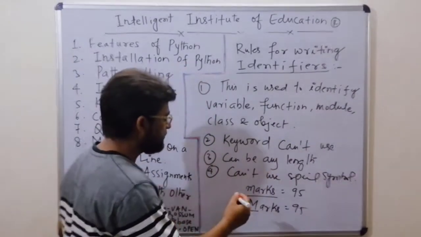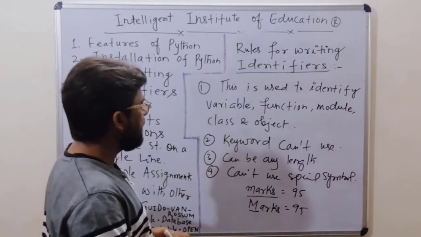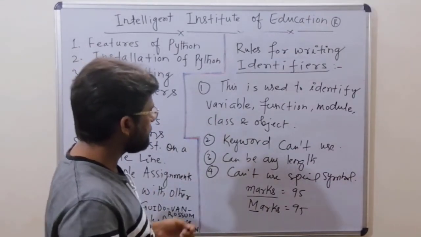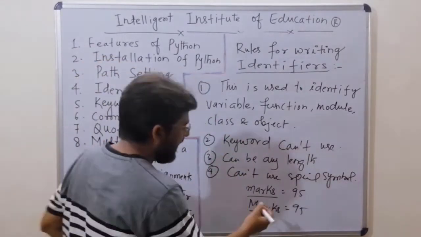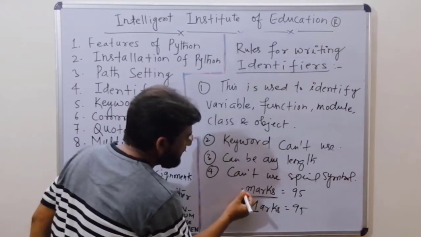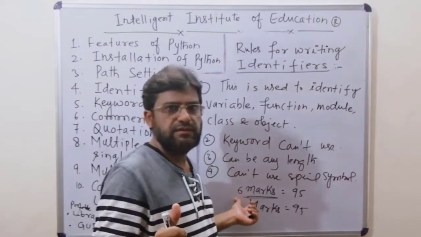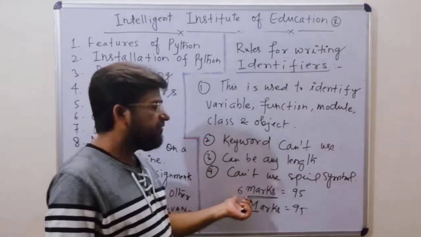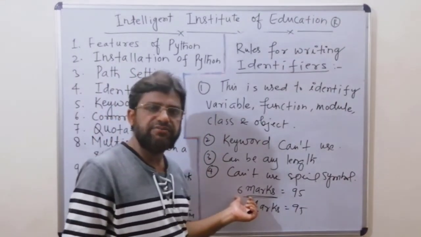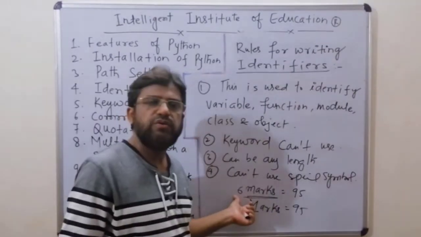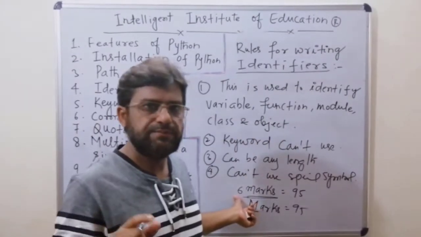Next, for any variable, in the first character we cannot use any number, right? This is called an invalid variable, an invalid identifier. So in the first character we cannot use a number.